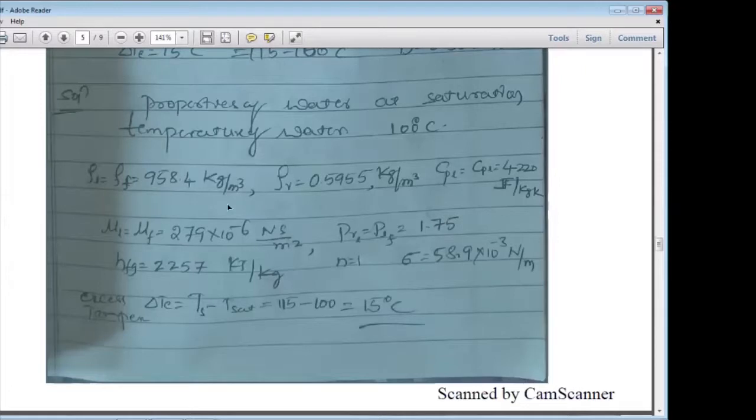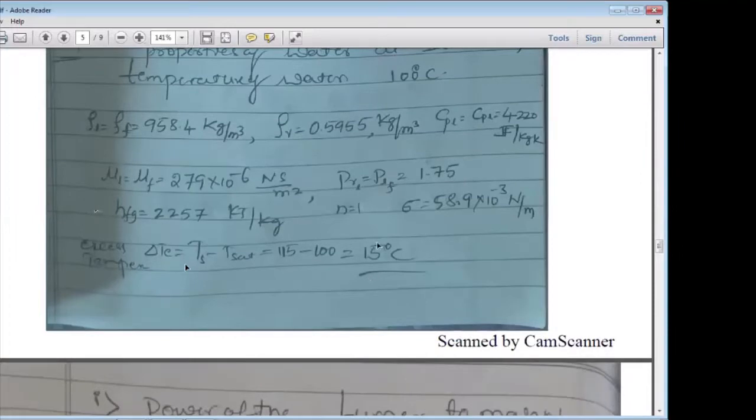You already know how to note these down from the data handbook: rho L, rho V, C pL, mu L, the Prandtl number, dynamic viscosity, hfg, and sigma, the surface tension. The excess temperature is 15 degrees Celsius.